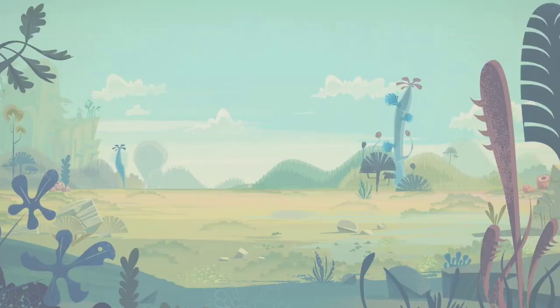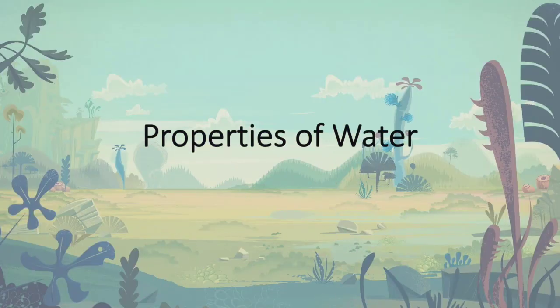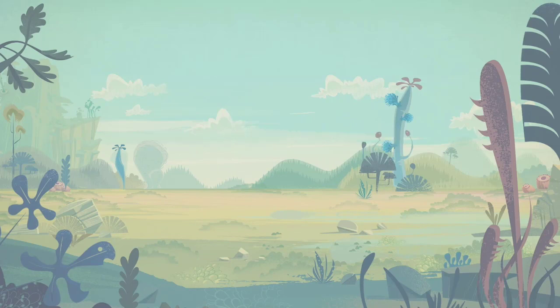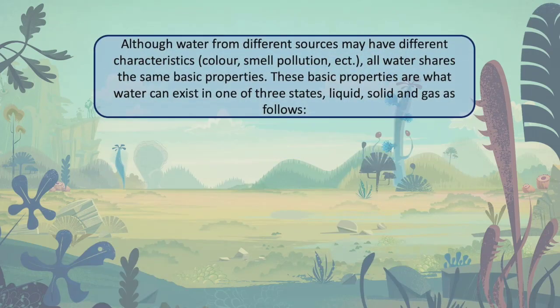Hi class, today we're gonna learn about properties of water. Although water from different sources may have different characteristics, color, smell, pollution, etc., all water shares the same basic properties. These properties are why water can exist in one of three states: liquid, solid, and gas, as follows.